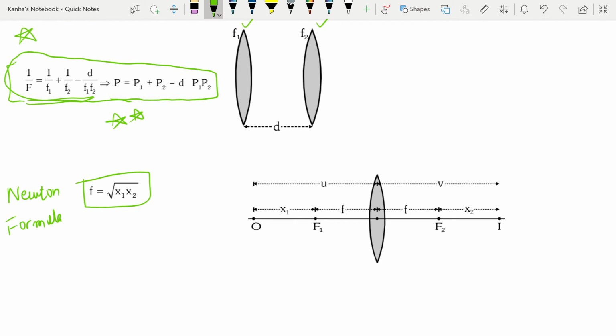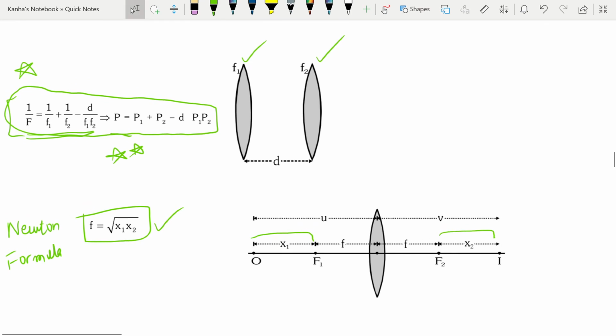If you have a lens, and x1 is the distance of the object from the focus, and x2 is the distance of the image from the focus, then I can easily find my focal length to be root of x1 into x2. So this comes in very handy if your question gives you x1 and x2.